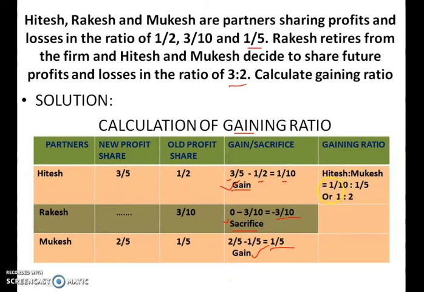It is 1/10 and 1/5. So making the denominator common, we will get the answer as 1:2. This is their gaining ratio.